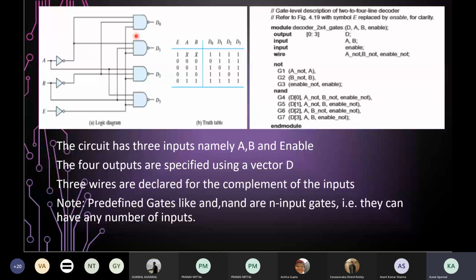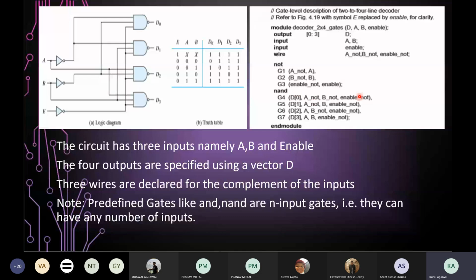Similarly, if it had 4 or 5 inputs, we can simply mention them in the same G4 gate. We need not use different gates to obtain a NAND value, provided that the output is single. So the D0 output depends on the NAND value of 3 inputs which can be used at once.